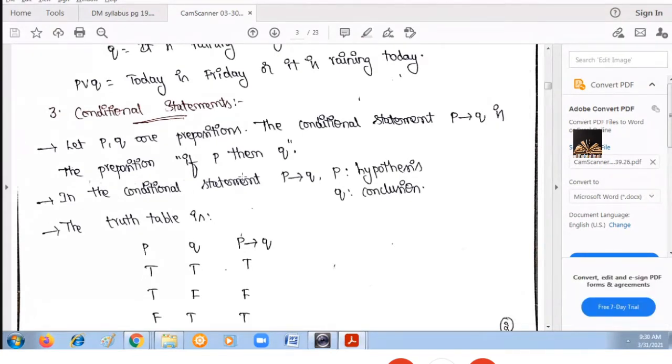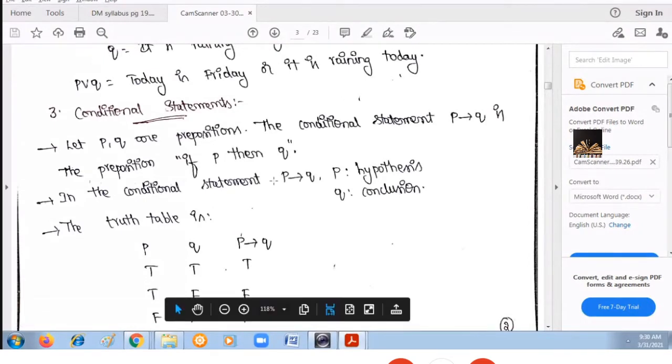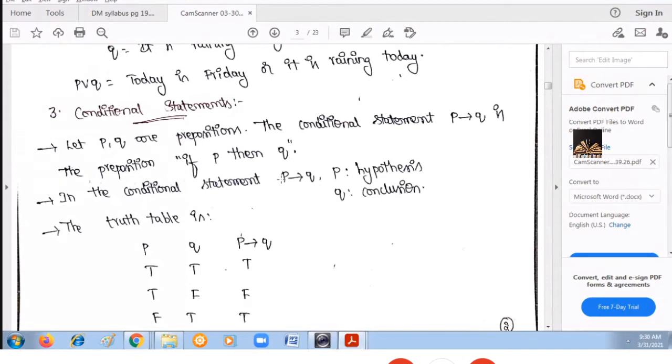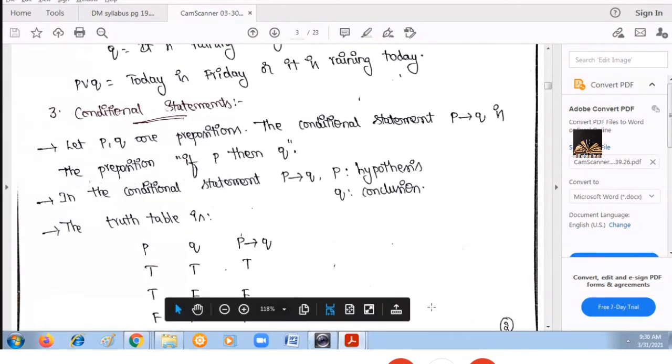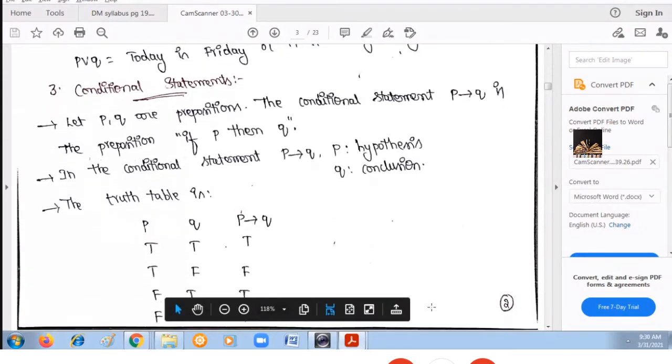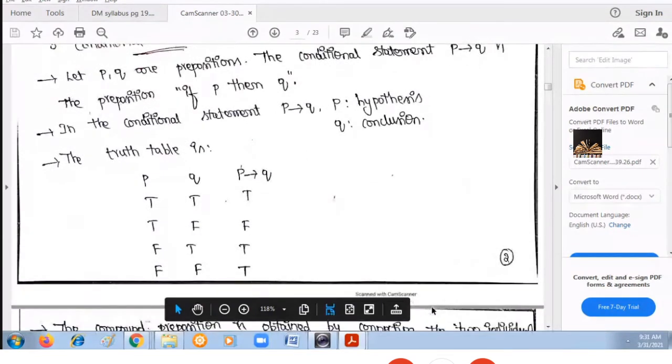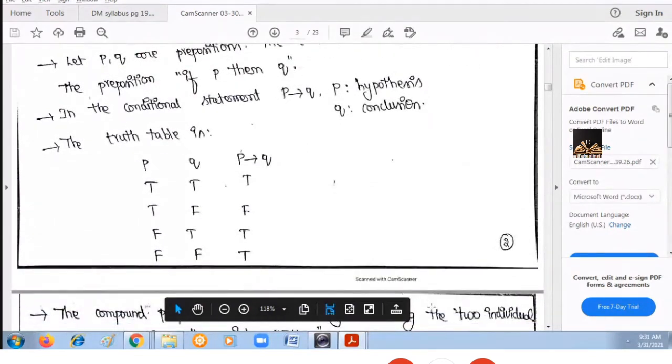In this conditional statement, you write it like this: P arrow Q. In this, P is known as the hypothesis and Q is known as the conclusion. See how to construct the truth table for this conditional statement.